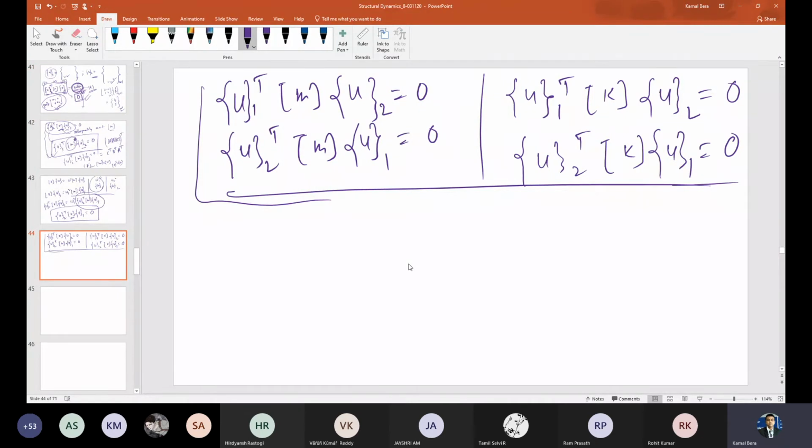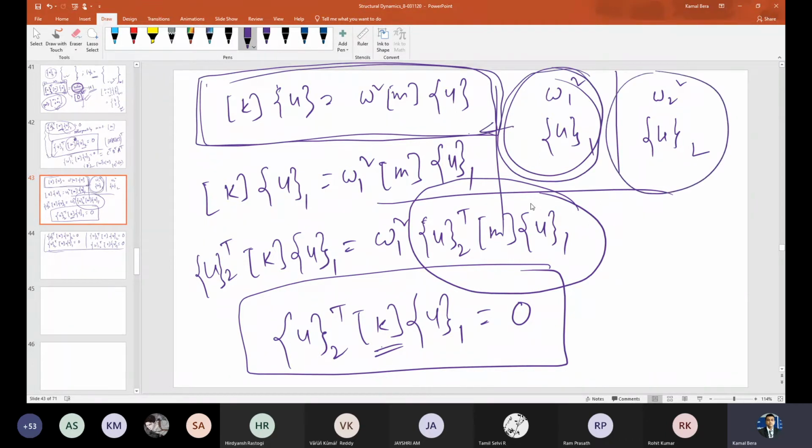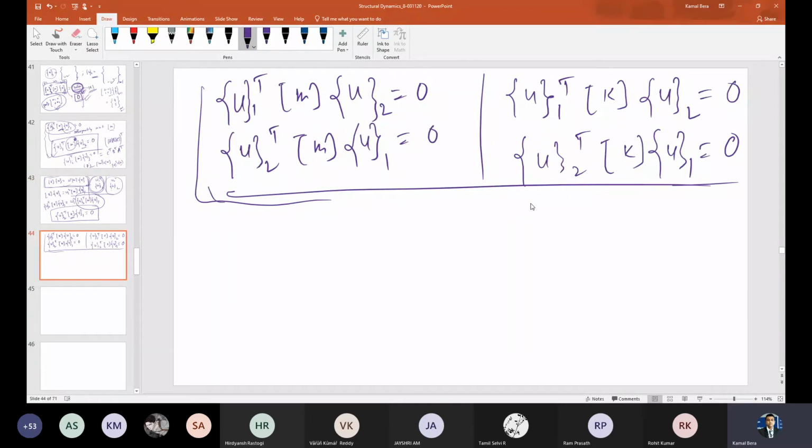Now using this orthogonality property, and please remember, never forget this expression, the eigenvalue problem, which is going to be satisfied by all the modes. Here it is 2 modes, so this set and this set. Just remember this, satisfied by this set, and this orthogonality condition. Now we are going to uncouple the equation of motion. It is a very powerful property that helps us solve a multi-degree of freedom system as a number of single degree of freedom equations. Let us see how.